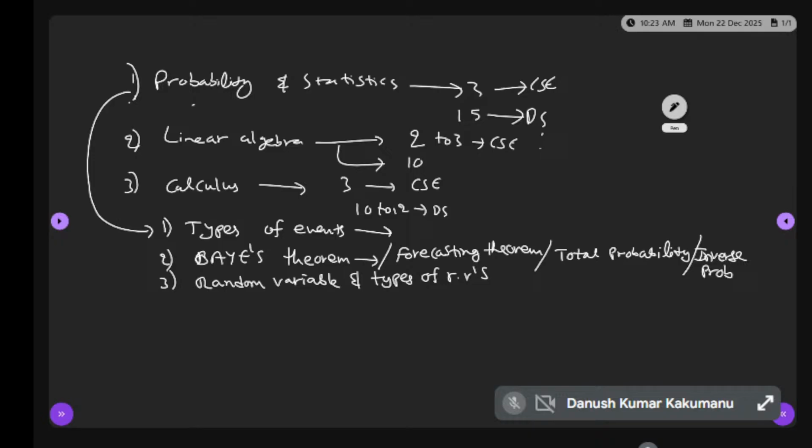What is another name for the random variable? Stochastic variable. We heard this word, stochastic. Another name is stochastic variable. Next, what is the fourth subtopic?